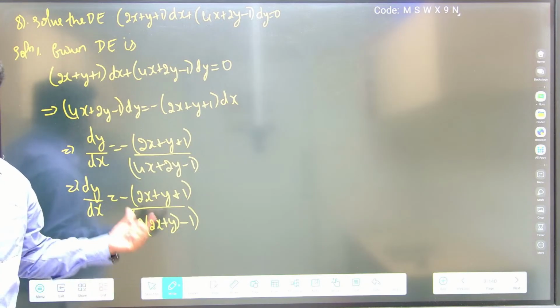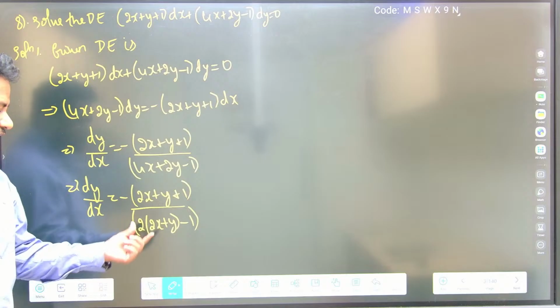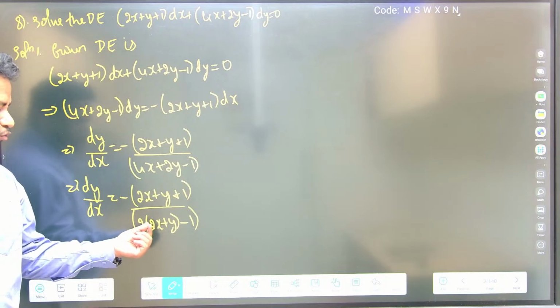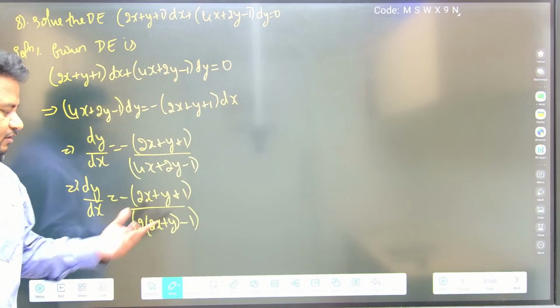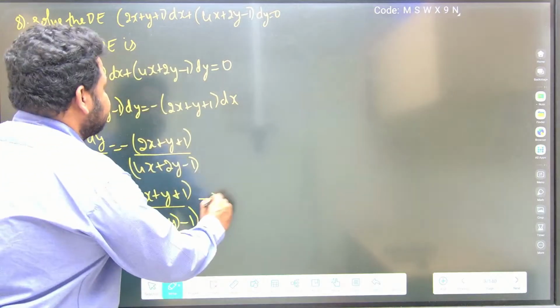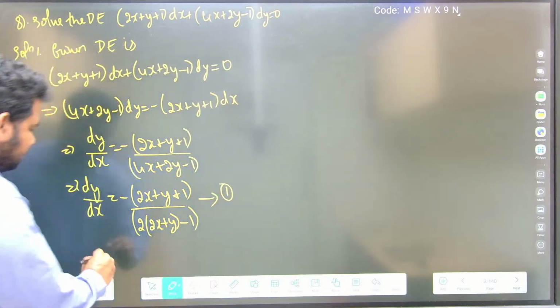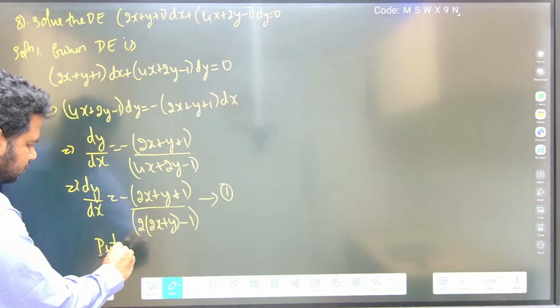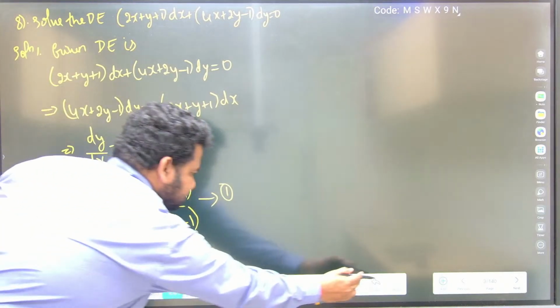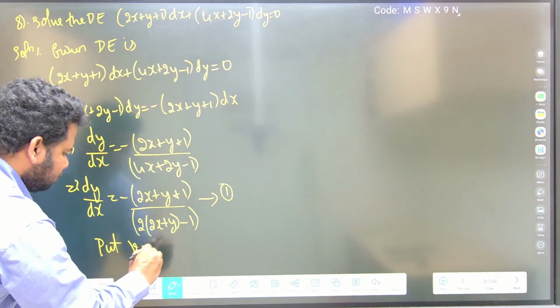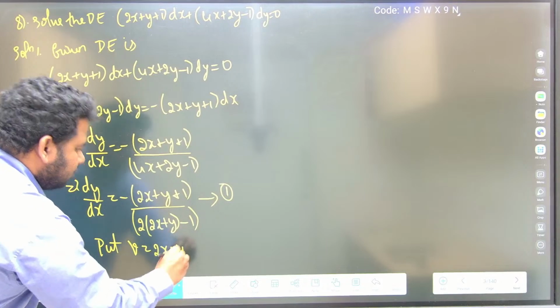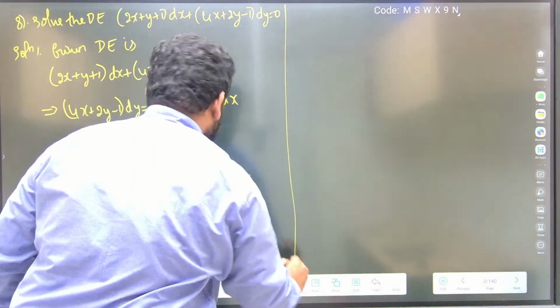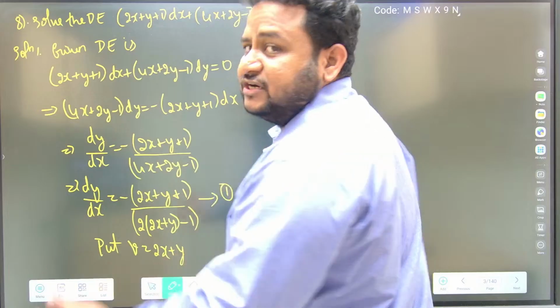I can write this as some value. Let us take this as 2x plus y is equal to v, let this be equation 1. Now put v is equal to 2x plus y. Now what we will get on putting v is equal to 2x plus y, differentiate on both sides with respect to x.